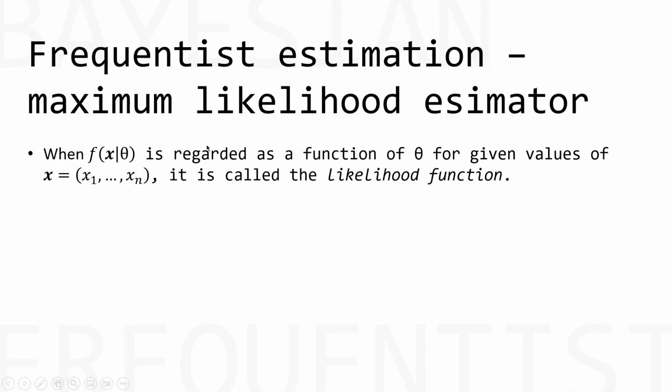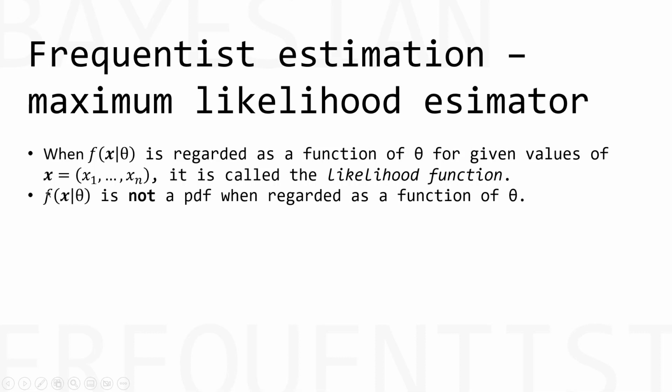Whereas f of x given theta is a probability density function, when f is regarded as a function of theta, with x fixed, it isn't a probability density function anymore. So no probability inference can be drawn from that.